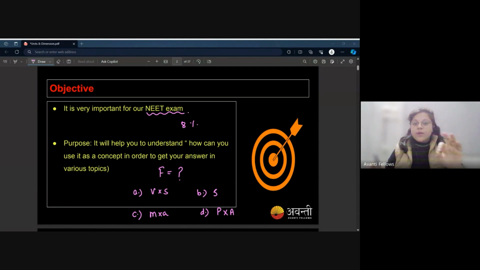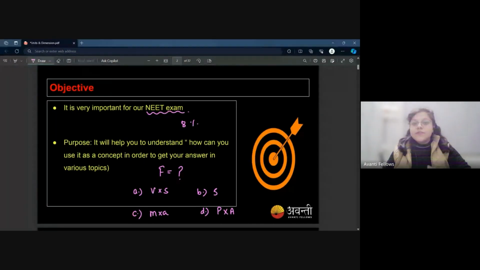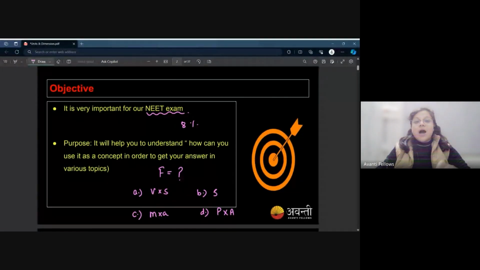This is something that you have done only on the basis of units. I don't have any other concept, formula, or thing. I just know the dimension and I just solve it. There are many questions in your exam which behave like this, right? So it is a multi-dimensional use wala chapter. And another thing which I love about this chapter is it has a high question to concept ratio.